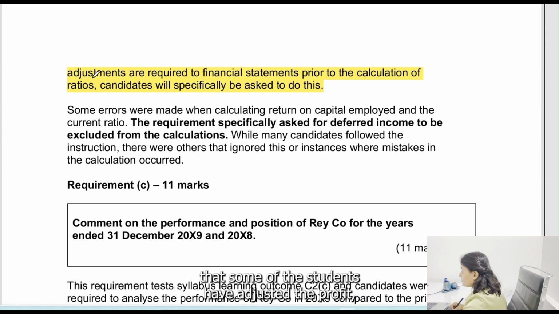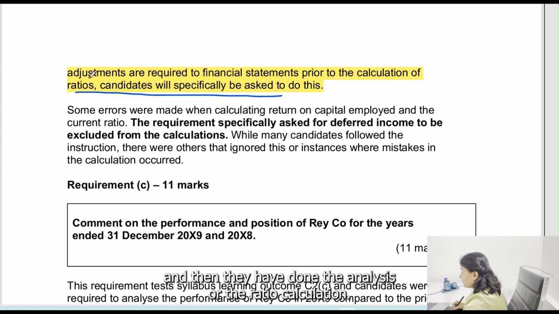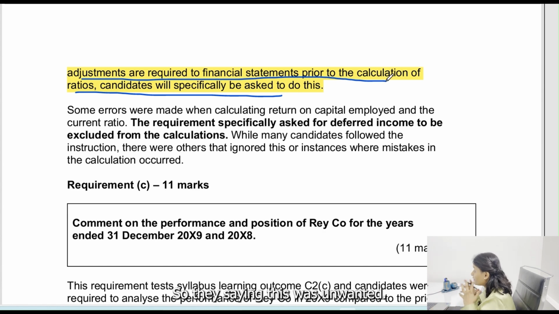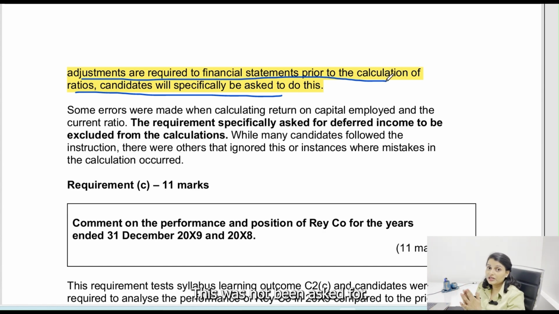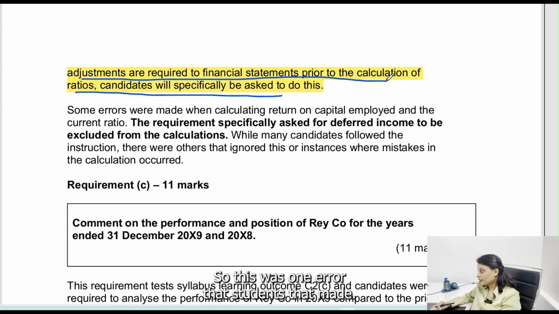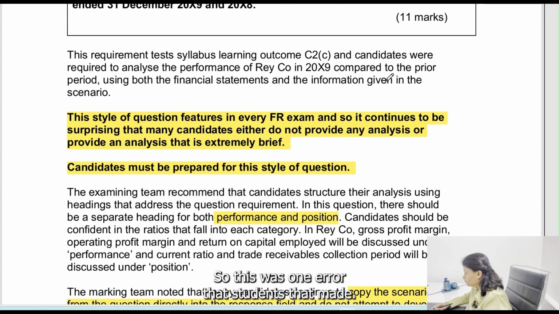Then they have said that some of the students adjusted the profit and then did the analysis or the ratio calculation. They are saying this was unwanted. This was not being asked for. So that's why, guys, please read the question well. Only solve what is asked. Don't go over and above. You are going to lose marks. So this was one error that students have made.